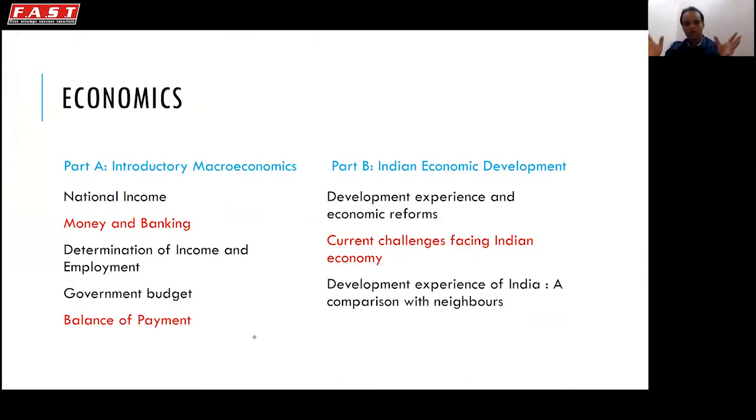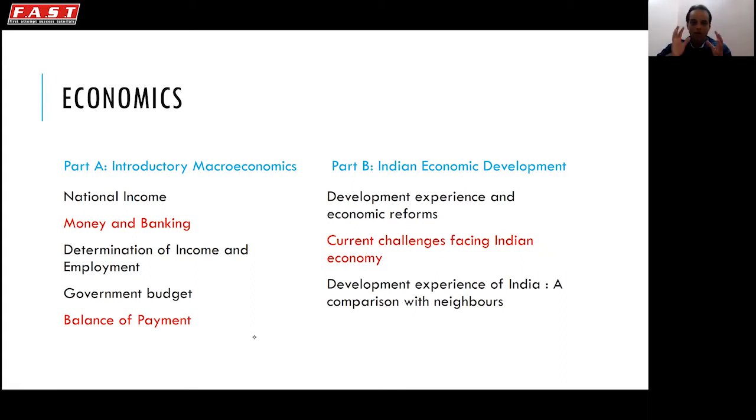So here's the whole economics course for you, consisting of part A and part B. Part A consisting of introducing macroeconomics and part B related to Indian economic development. So I've given all the topics over here. Instead of reading all the topics, let's see the topics in red, in which changes have happened. So first change will be in money and banking in introductory macroeconomics, and the second change and deletion has been marked in the chapter called balance of payment, which includes foreign exchange also. In Indian economic development, they've selected only one topic for deletion, that is current challenges facing Indian economy.